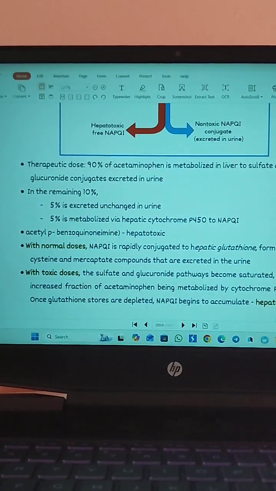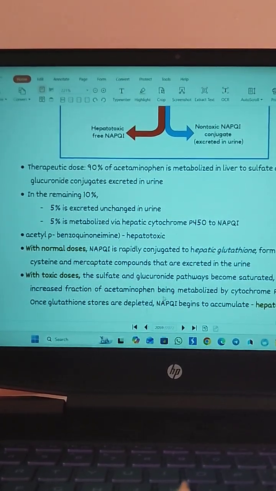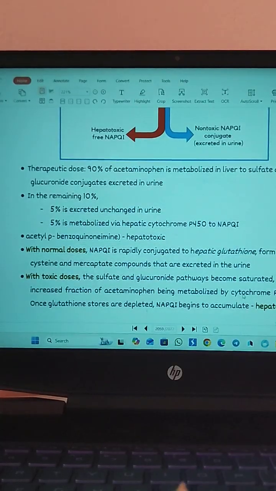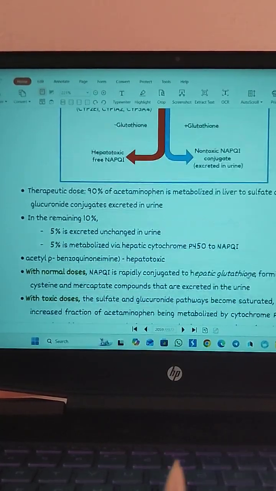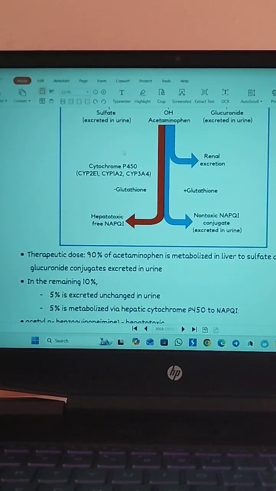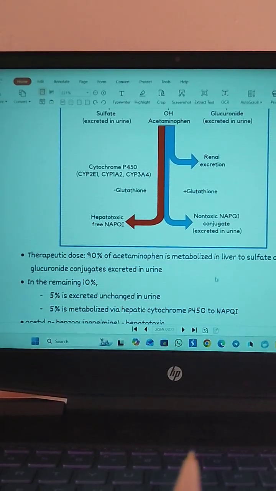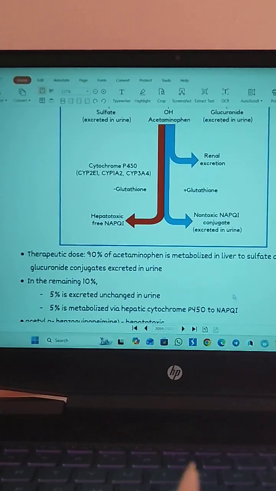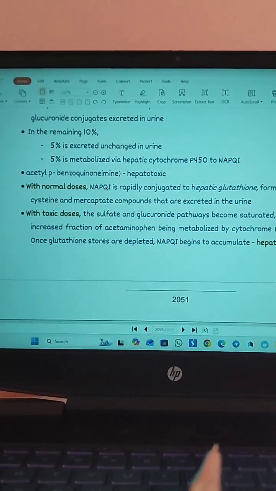So this will result in an increased fraction of acetaminophen being metabolized by the cytochrome P450 enzymes. When this pathway is saturated, the acetaminophen metabolized by cytochrome P450 increases. So this will lead to an increase in NAPQI compounds.